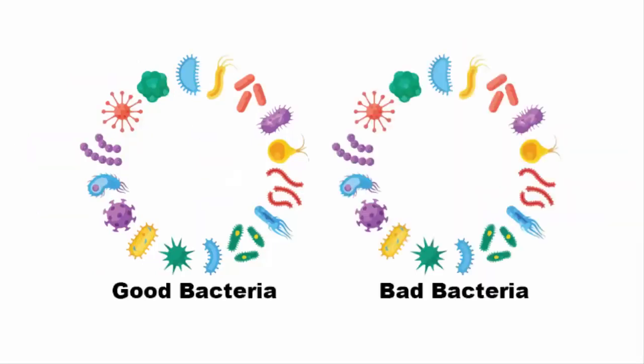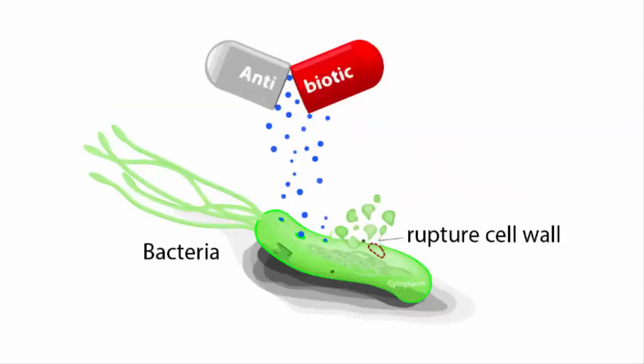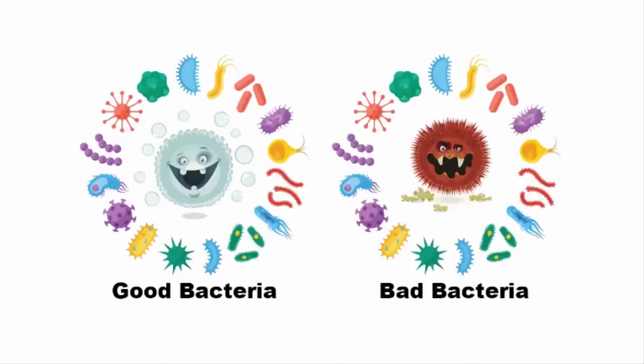Now, there are good bacteria and bad bacteria. Good bacteria help our body digest food and absorb nutrients, and they produce several vitamins in the intestine. They even protect us from dangerous diseases. Bad bacteria make you sick by affecting your vital organs. That is why antibiotics are given to kill these bad bacteria. But in the process, antibiotics also kill the good bacteria. This can cause an imbalance of bacteria in the body that can lead to many problems. That is why antibiotics are to be taken super carefully. The same principle of good and bad bacteria applies to animals too.